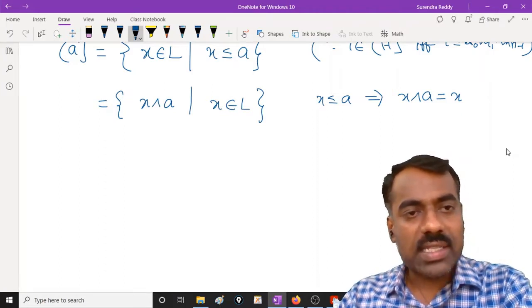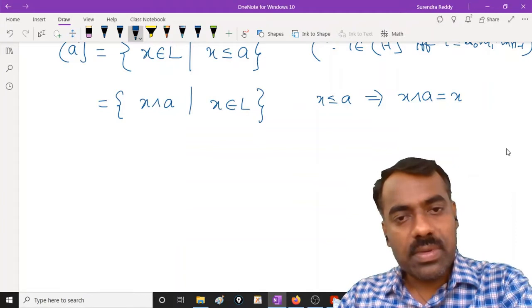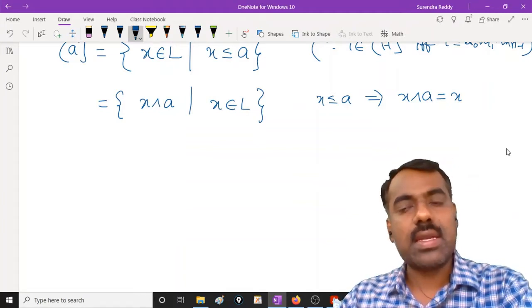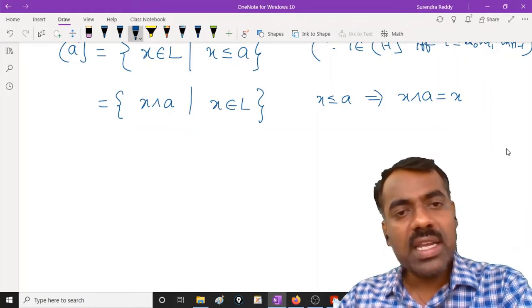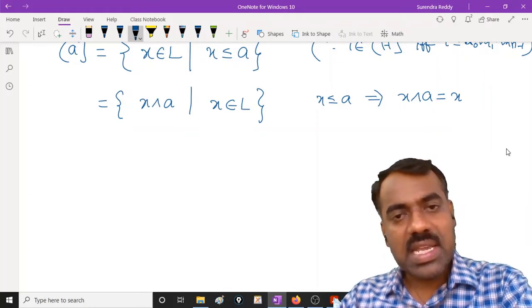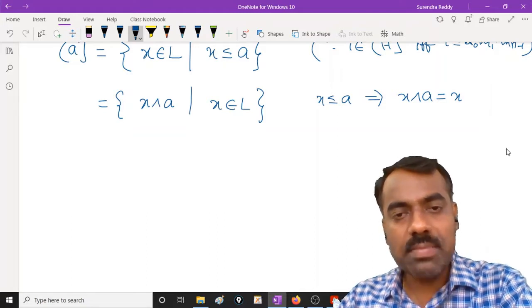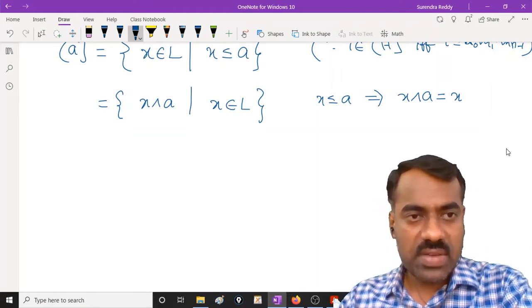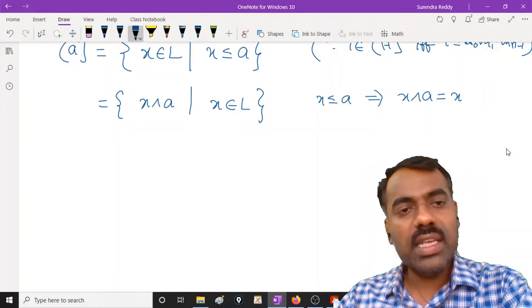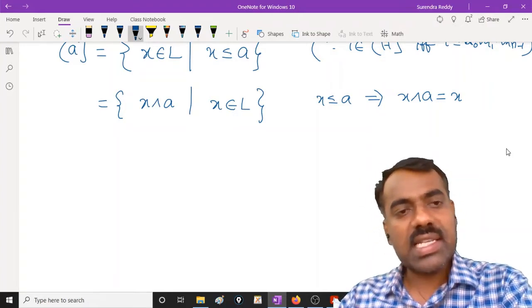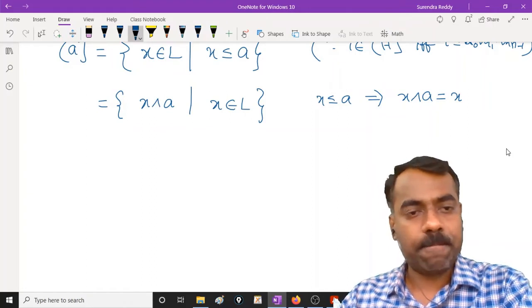Take any element of the lattice and meet it with a; that is an element here. If any element is less than a, then it is here. So all the elements below a are in your principal ideal. This is the same as saying that you take any element and meet with a, and that is an element here.